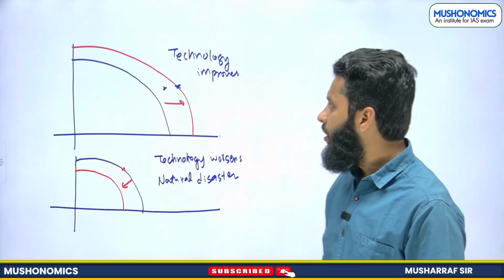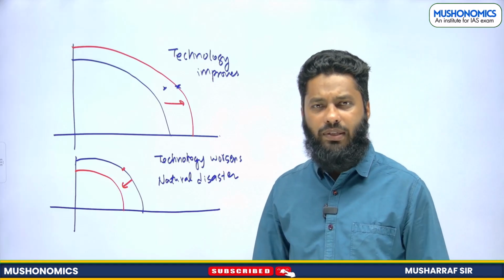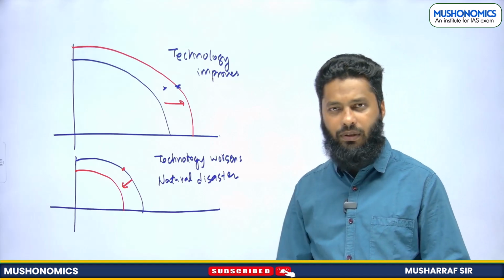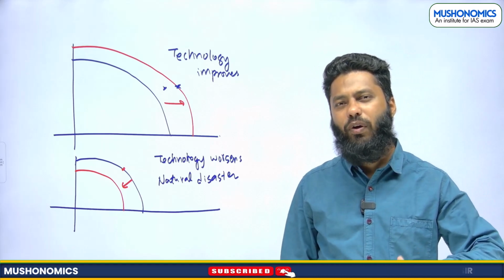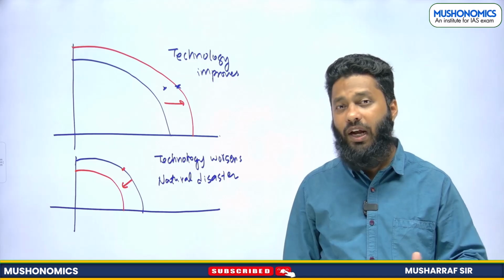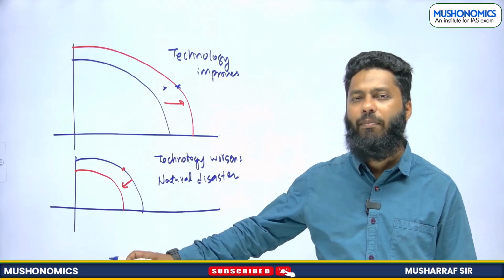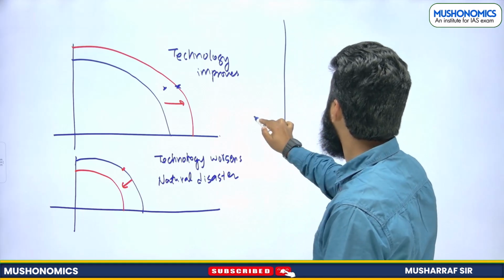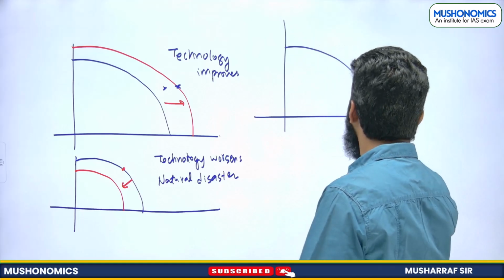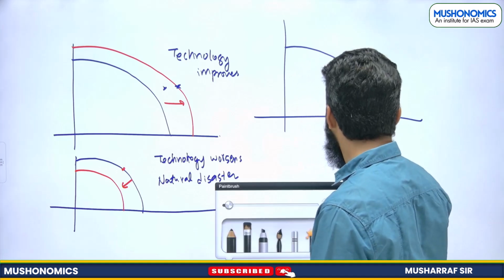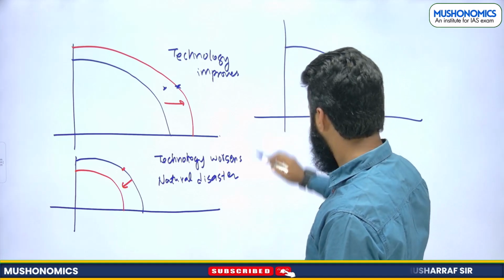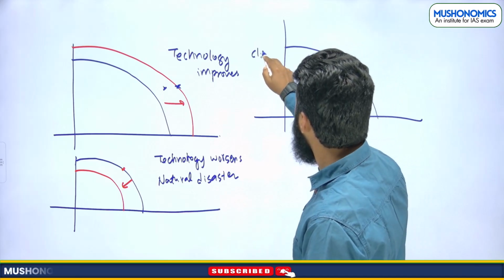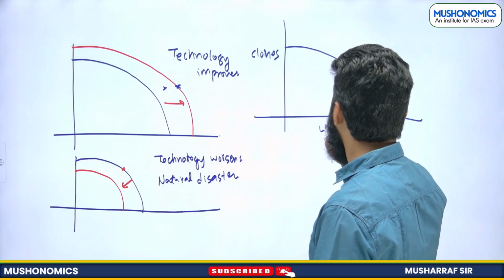Now, one more thing we have to understand: when we are talking about two commodities, it may happen that technology is improving for one particular commodity and not for the other, like the example we took, wheat and clothes. Suppose on the y axis we have clothes, and here we have wheat.